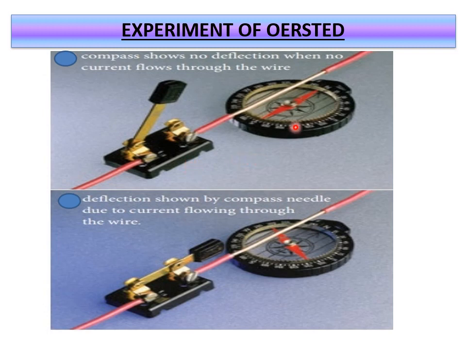See what you have observed here: the magnetic compass shows no deflection when no current flows through the wire. Now when the circuit is on, what happens? See, deflection is shown by the compass needle due to current flowing through the circuit. This is the picture where you can observe the details of this experiment.